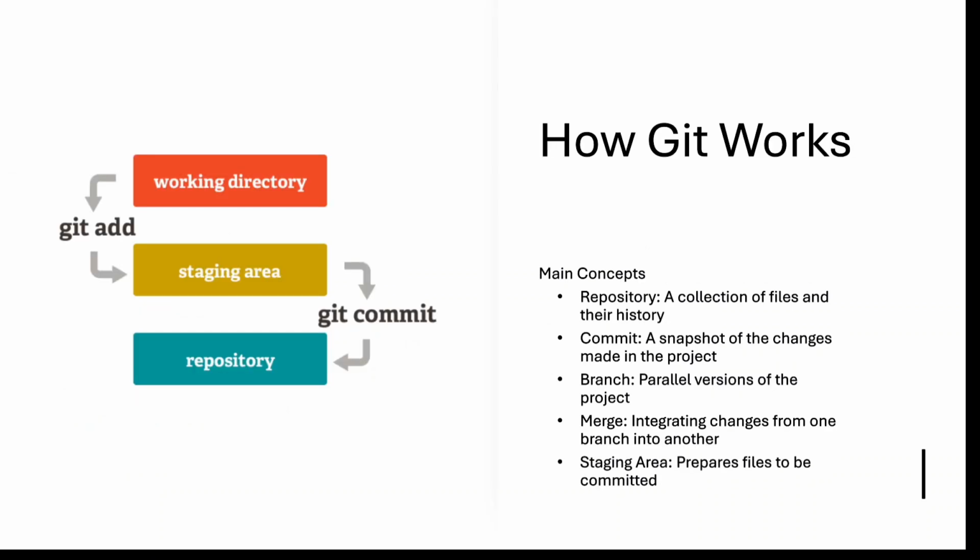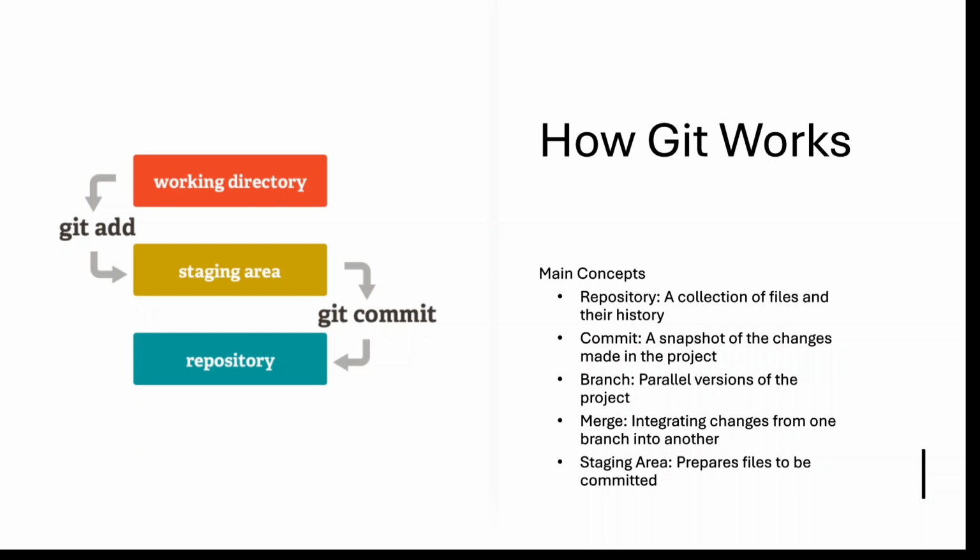Okay, now how does Git work basically? Git's main concept is our repo, where all files are stored and people can see the file history. Another thing is Git commit. A Git commit is a snapshot of our changes. Snapshot in the sense that we are not storing the full file, we are only storing the changes of the file.